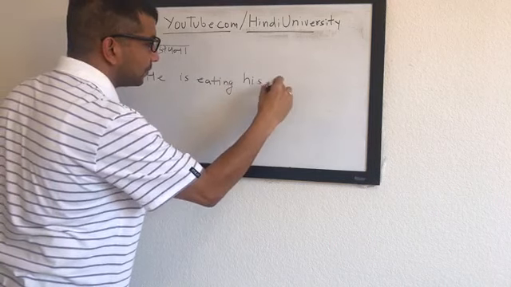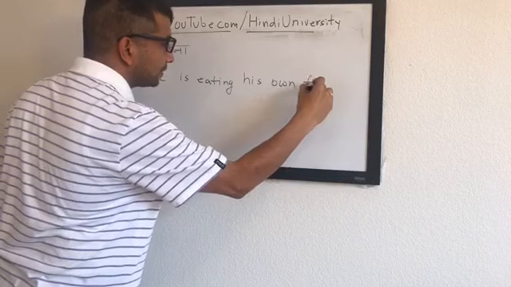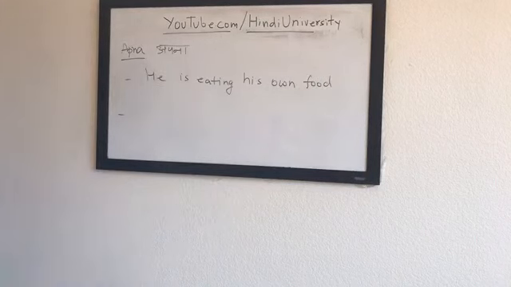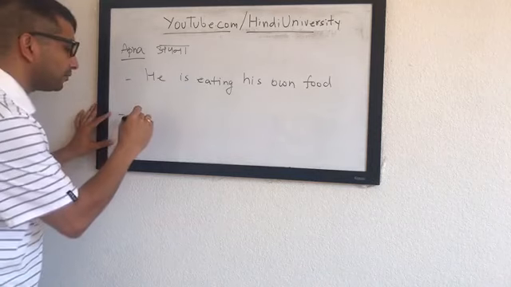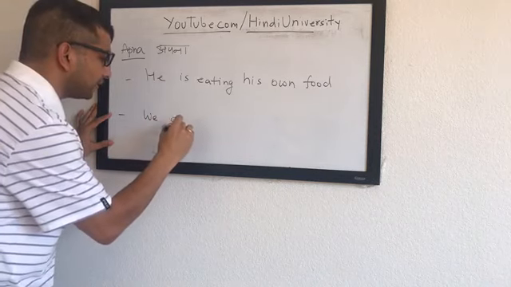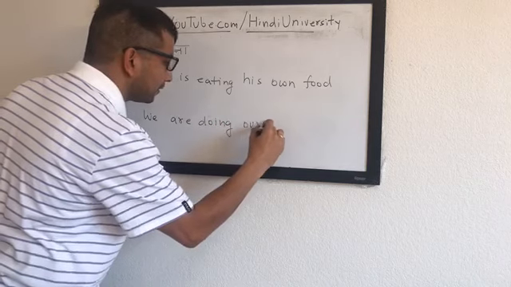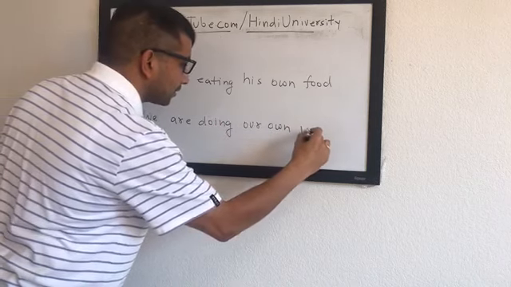That's number one. And the second one I want all of you to try is we are doing our own work.